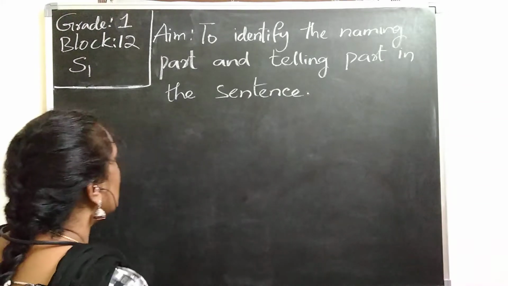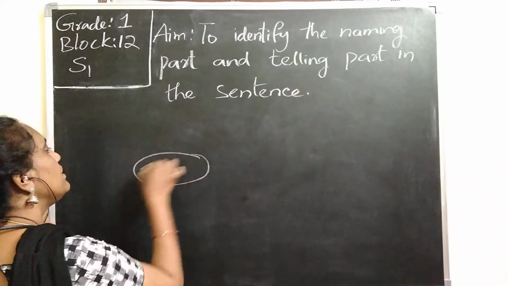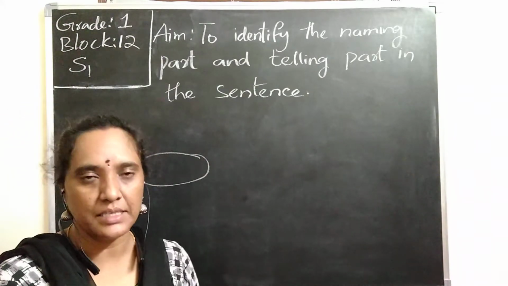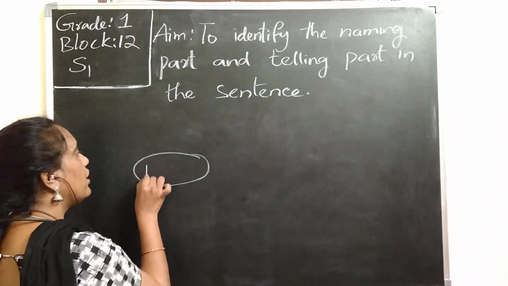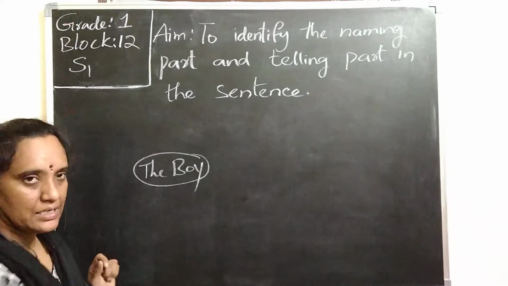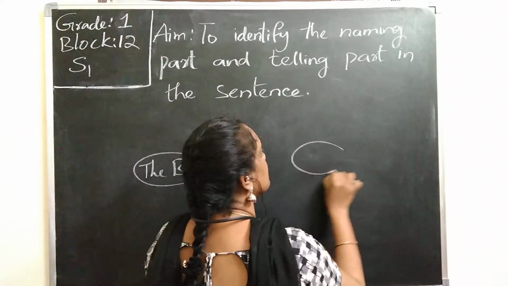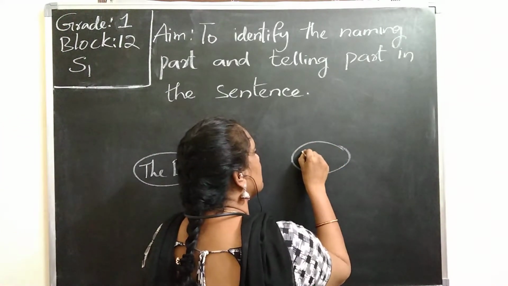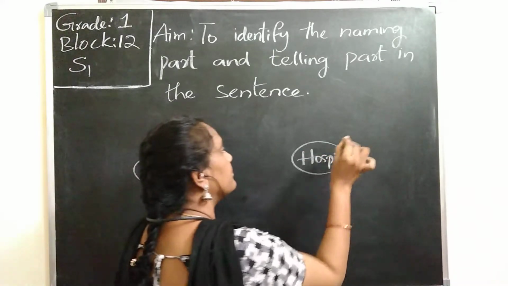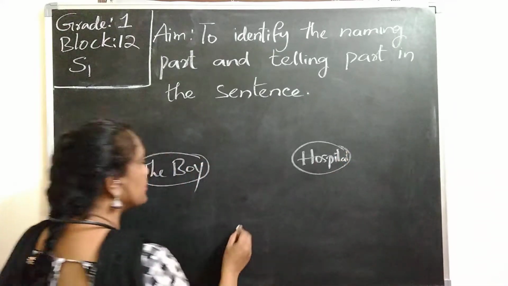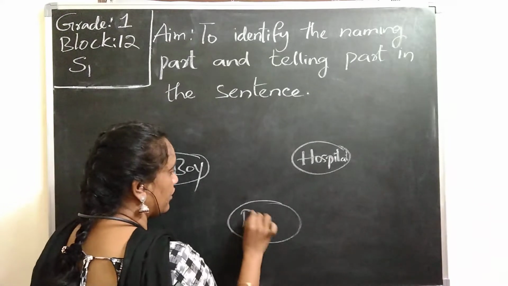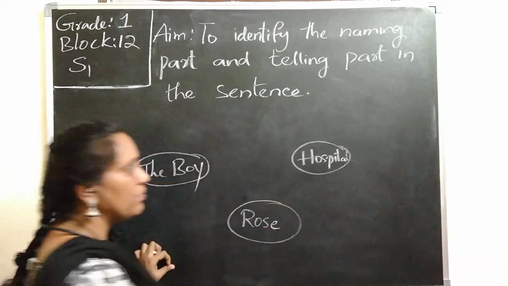Let us see. If we take a naming part, it means names of the person, place, animals or things. We call them the naming part. If I take a boy, so the boy is a naming part. If I take a place, hospital, it is a place. I can take the name of a bird or a flower, something like rose. So these are the naming parts.